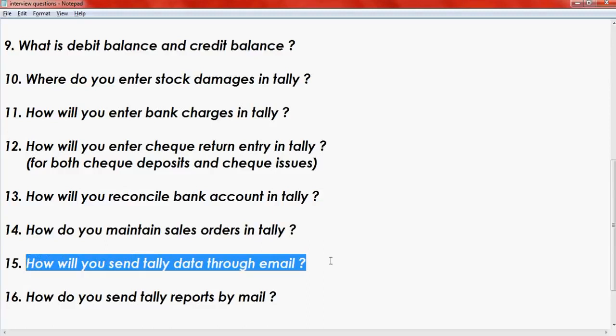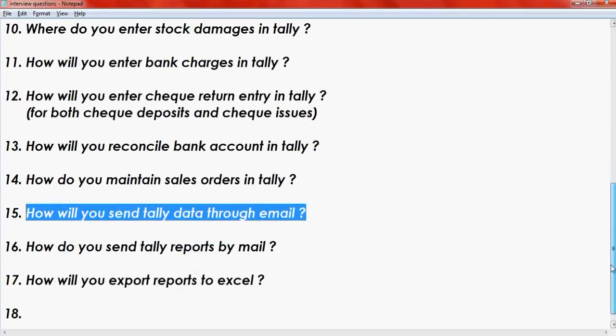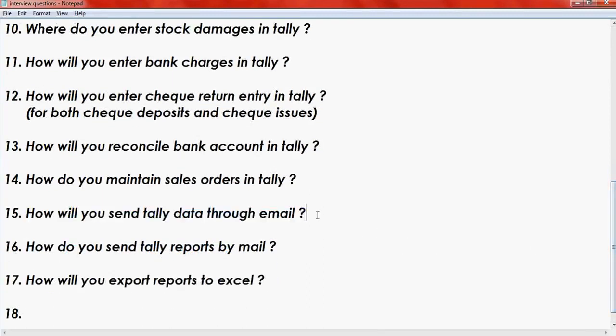How will you send data through email? This is very important. Sometimes it may be useful. Say your boss, an expert in Tally, asks you to send the Tally data to his email ID.